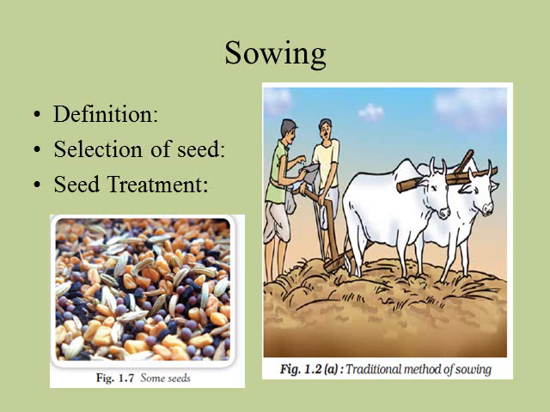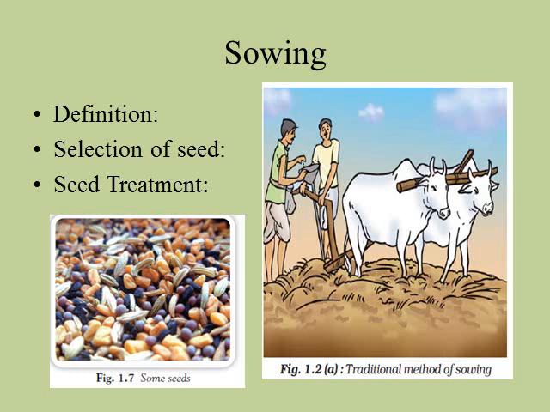Next is seed treatment. Seeds can easily be attacked by microorganisms. To avoid the attack of microorganisms, they should be treated with certain kinds of chemicals. The crops which are grown out of diseased seed will also be unhealthy.